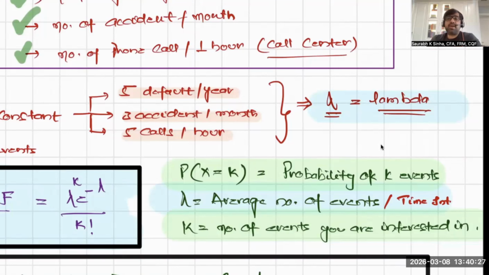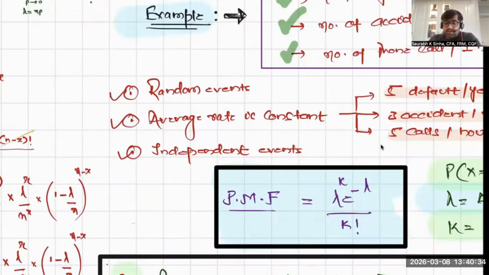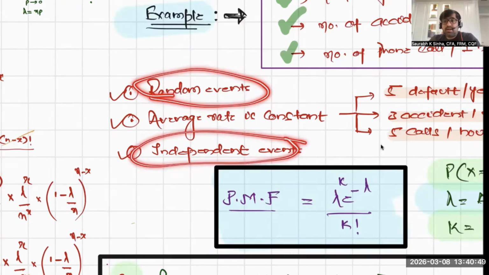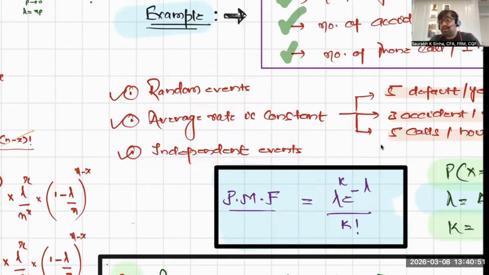Now, the second most important point for using Poisson distribution is that all events should be random and independent. The first was that the average rate is constant and known.